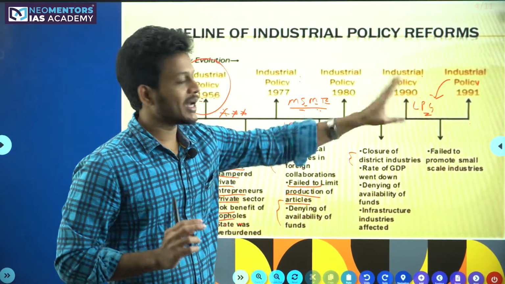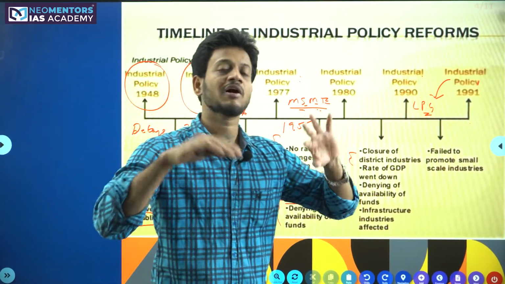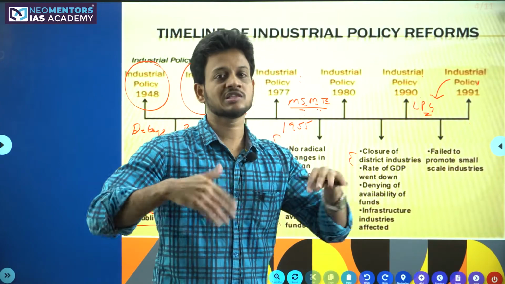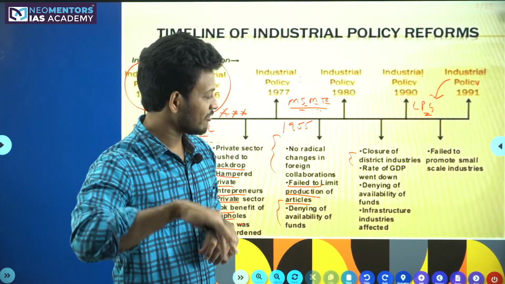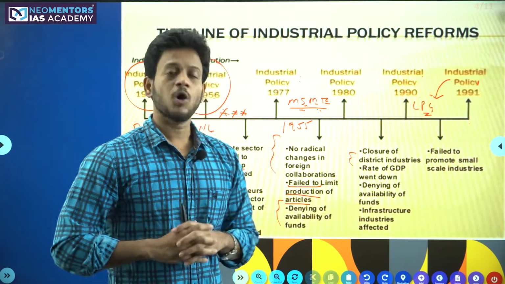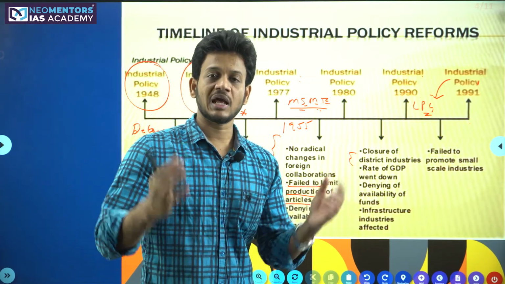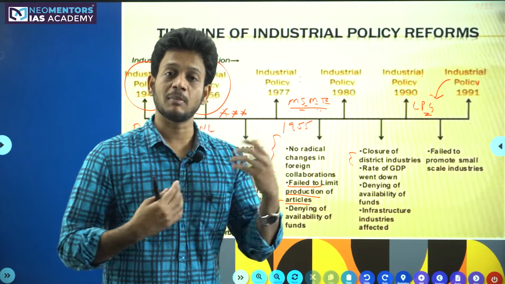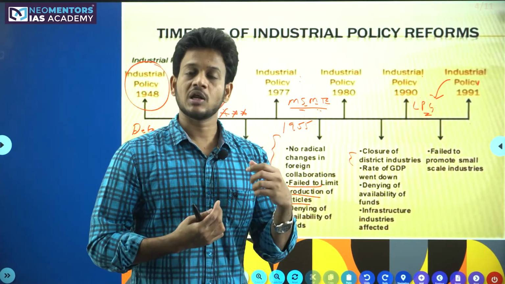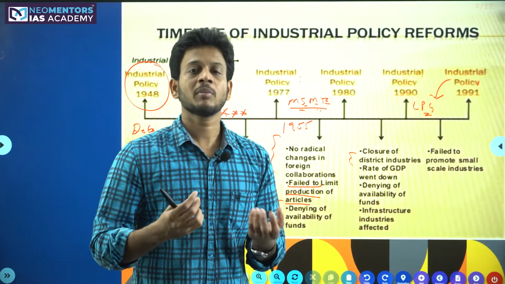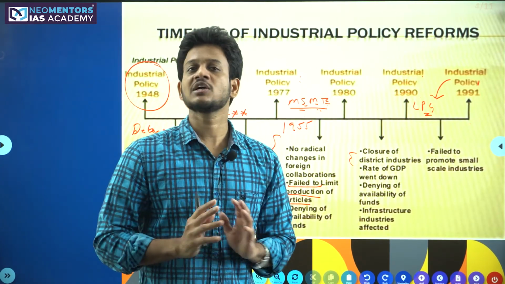But unfortunately, by the time we reached 1990, because of our compulsions, we had to remove these restrictions. So we closed some of the district industries and the GDP went down, and the infrastructure also was affected, because day by day the population was increasing and the demand for goods was increasing, but the GDP was not increasing. When there is no GDP, the government will be in deficiency of funds.